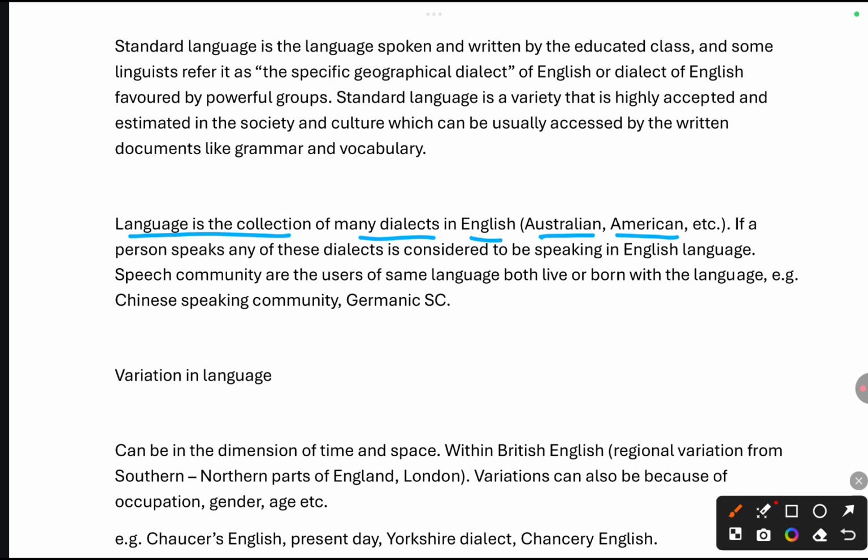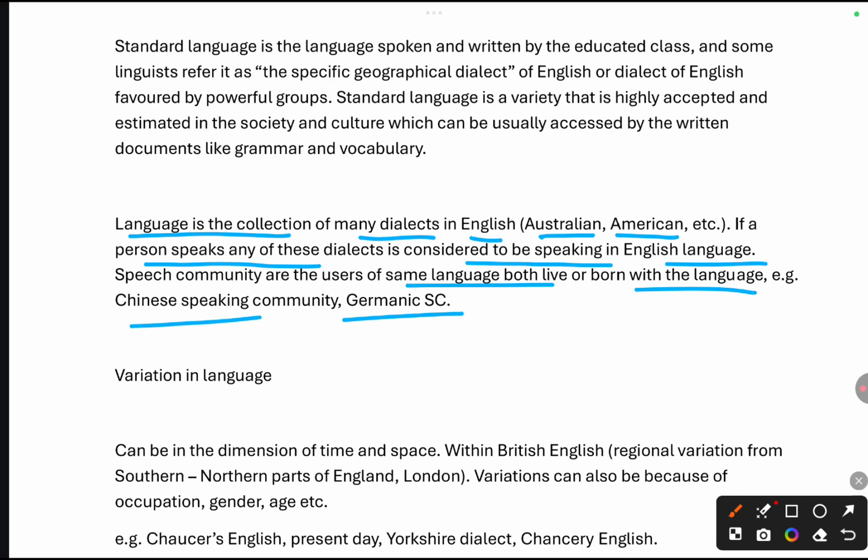If a person speaks any of these dialects, meaning if a person is speaking Australian English or American English, then the person will be considered to be speaking the English language. A speech community means a person or a group of persons using the same language, who either live with it or are born with it, meaning the language is transferred to them or it is their native language. For example, the Chinese-speaking community and the Germanic-speaking community.